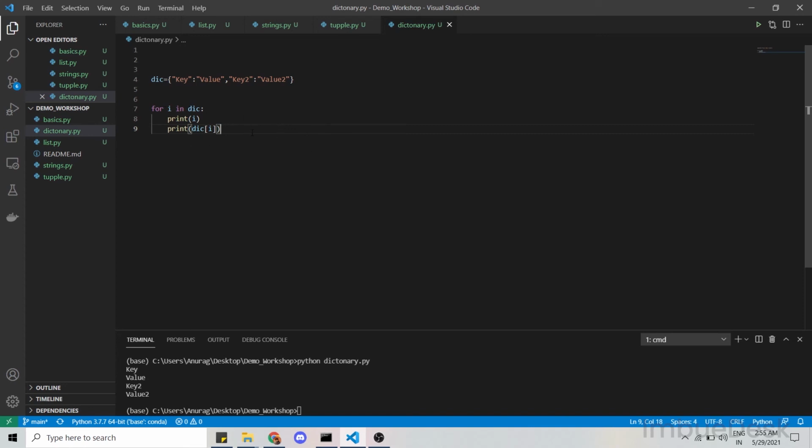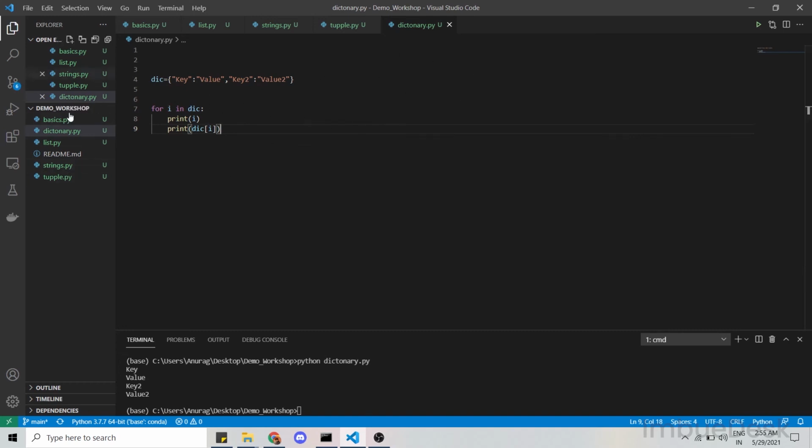So this was all necessary before learning Python programming for machine learning. I think I have cleared all the basic things in one go. Since it's a demo workshop, I won't be explaining every data type in detail.